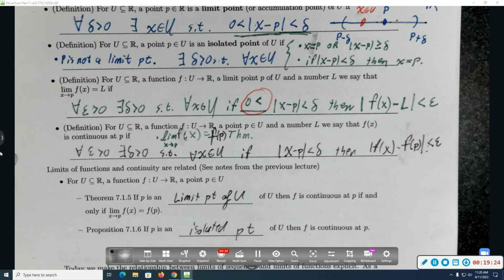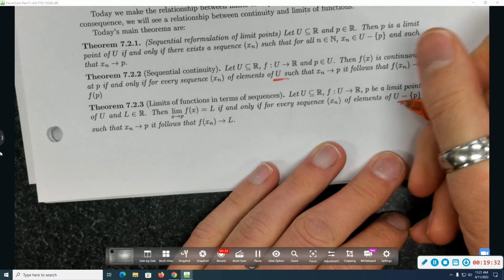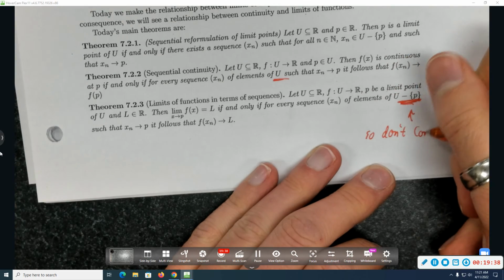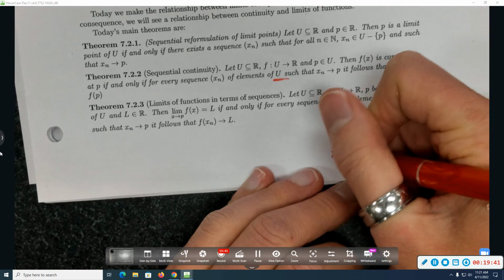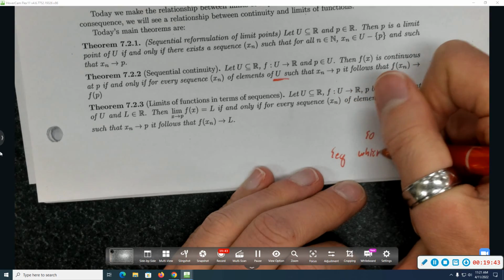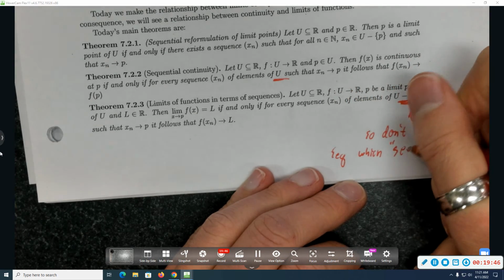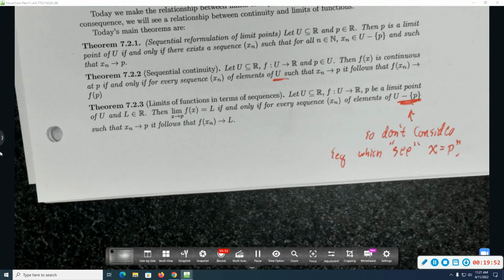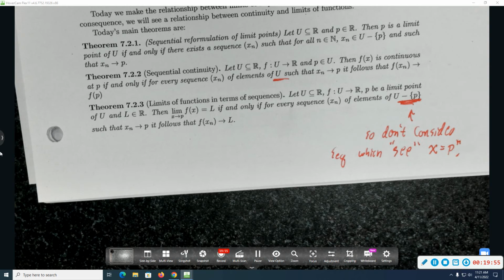So you don't want to look at sequences that see what happens when x equals p. So leaving out this point p right here, don't consider sequences which see x equals p. I don't want sequences that ever know what happens when x is equal to p, because the limit doesn't care what happens when x is equal to p. Nice. So there are some theorems.